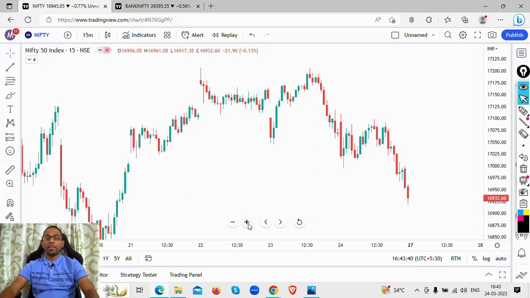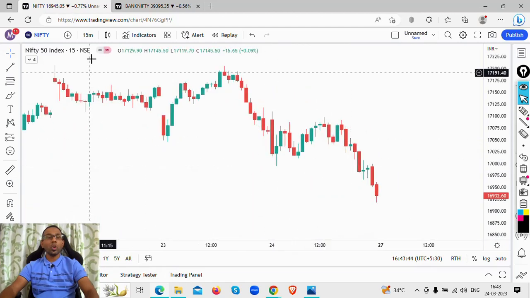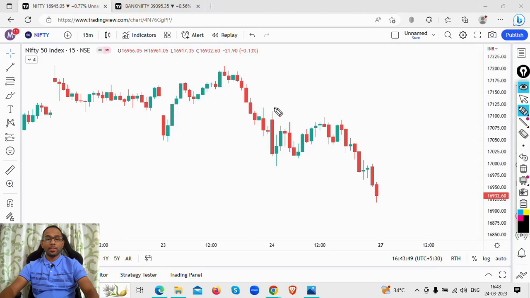Before we do that, we'll see what happened in today's market. So now this is the first candle on a 15-minute time frame. We are going to look at, see, this is the first candle, the big red candle that you see here. There was a big selling at the start of the session itself. So that's the first candle here that you are looking at on Nifty.